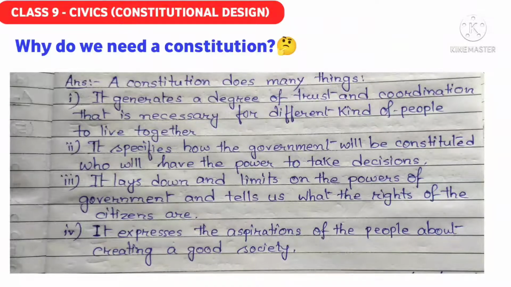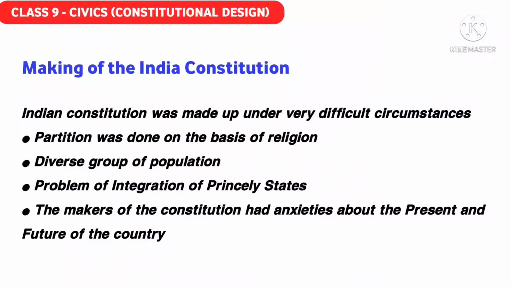Now, if you go to the making of the Indian constitution, the process of making of the Indian constitution, then definitely, just now I told you that the Indian constitution was made under very difficult circumstances. Why difficult circumstances? Because the country was born through a partition process on the basis of religious differences. You learned these things in class 8, chapter After India's Independence. In that chapter, you have got such type of things.